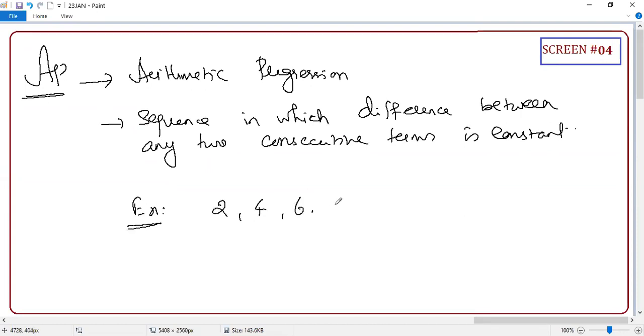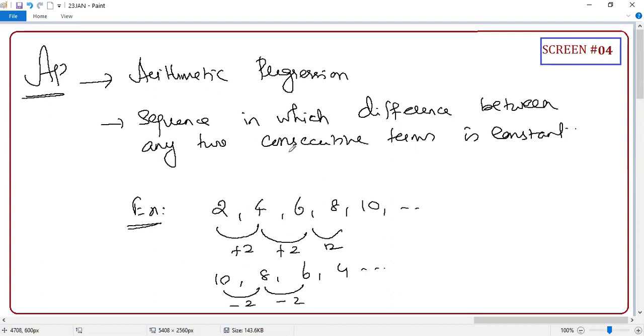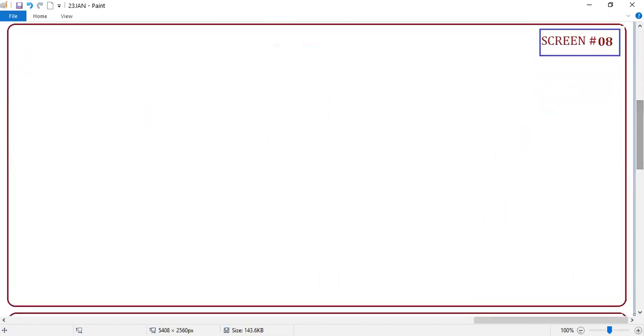What happened? Plus 2, plus 2, plus 2. For example, if I write 10, 8, 6, 4, what is happening? Minus 2, minus 2. So when I say the difference between consecutive terms, that difference can be positive, and negative means it is decreasing. Yes or no? Correct or not? Guys, I'm running fast. These are all things we already learned, not something new.